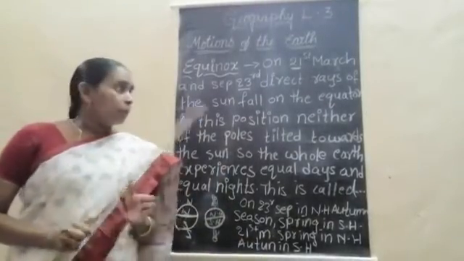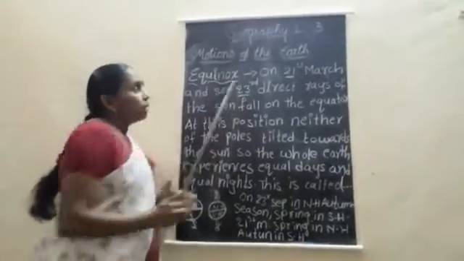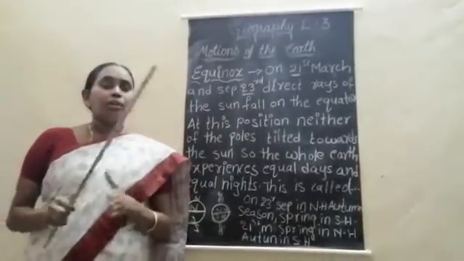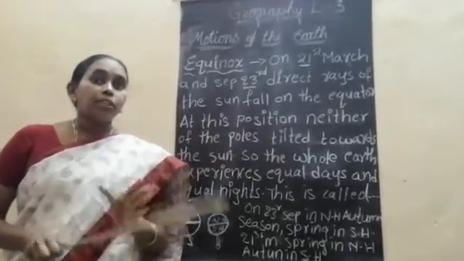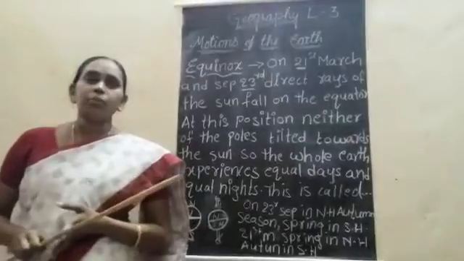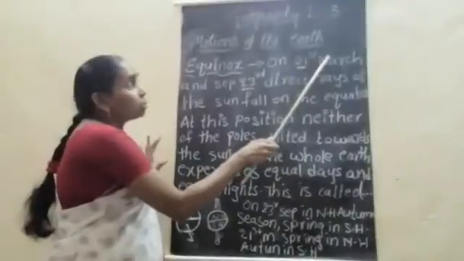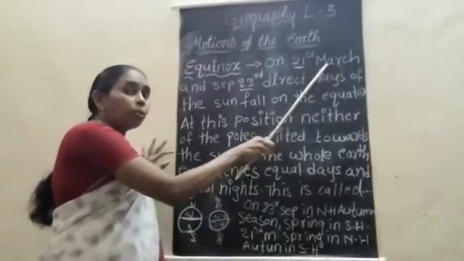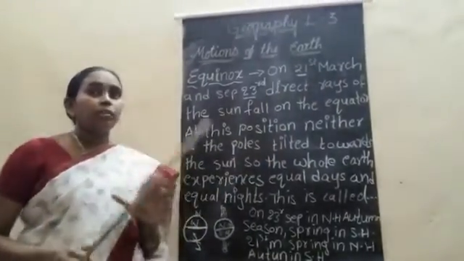On other days we see days and nights occurring daily, but the timings will be different in the northern and southern hemispheres. But on 21st March and September 23rd, throughout the globe, day and night are equal, 24 hours of equal day and night.